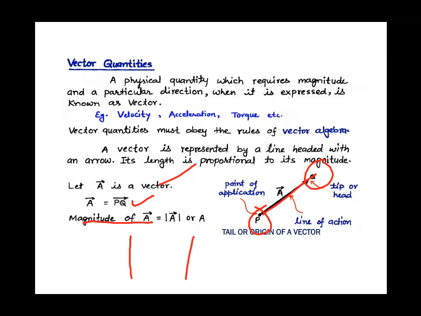This is mod. You have done it in your class 6th maths also. This is your modulus, right? So the magnitude of the vector is given either by the symbol modulus of A, or simply A, right? A vector quantity has both magnitude plus direction. So if we require the magnitude of the vector quantity, then the magnitude can be represented by modulus or by the simple A. Right, children? So this is your vector.